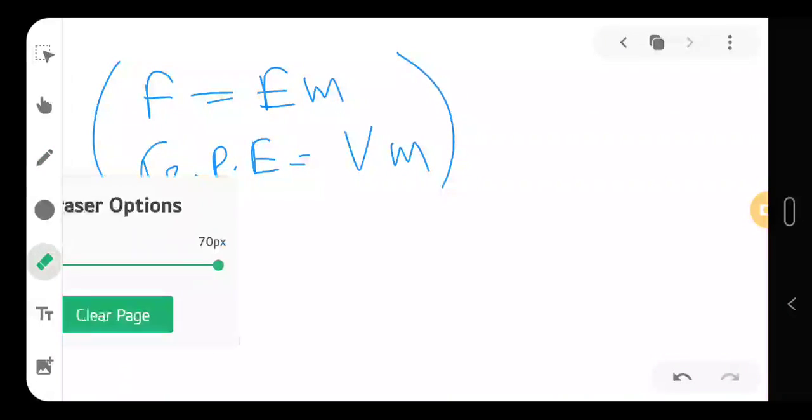One more interesting term I will use here is central force. I told you in the last class that I will be telling you this one. Central forces are those forces which have a very unique property.